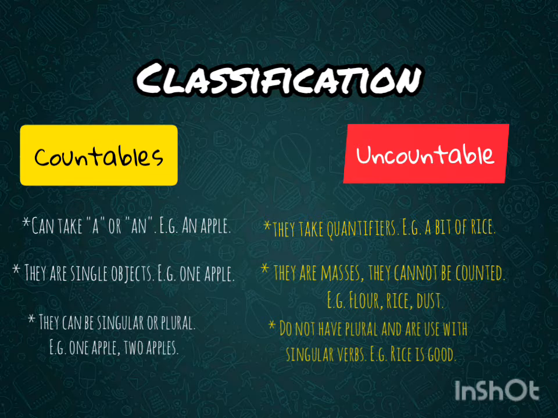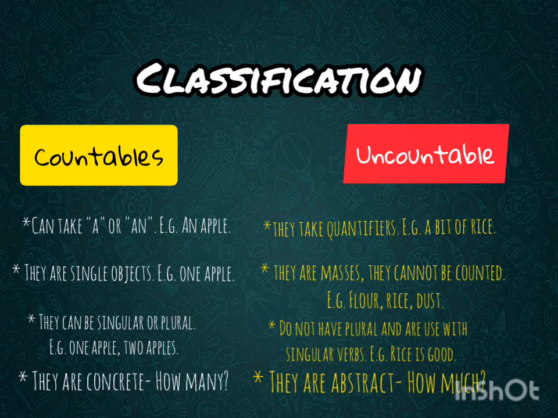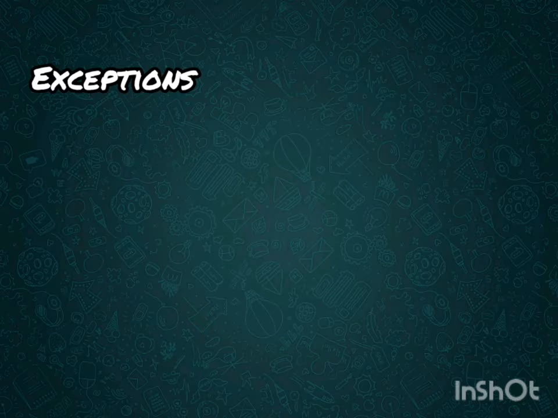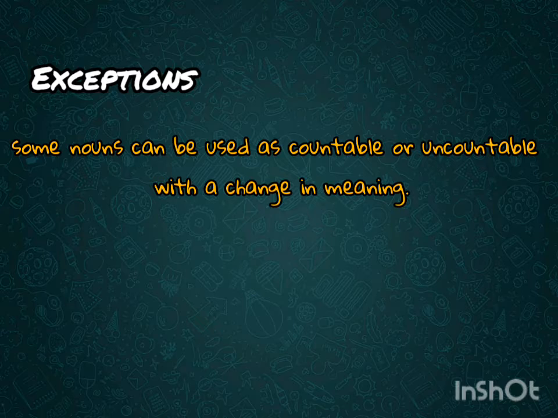They are often followed by a singular verb and cannot be used with numbers, unless of course they are used with a container. Countable nouns finally are generally concrete nouns, and uncountable nouns are generally abstractions. We are going to introduce some exceptions to these rules. Some nouns can be used as both countable or uncountable with changing meaning.